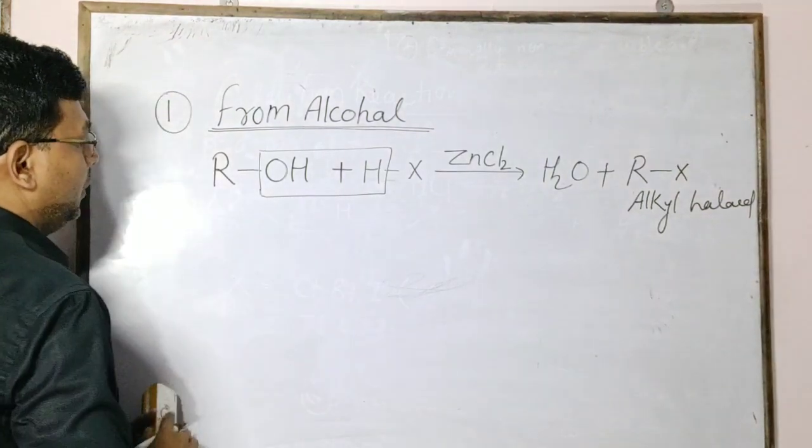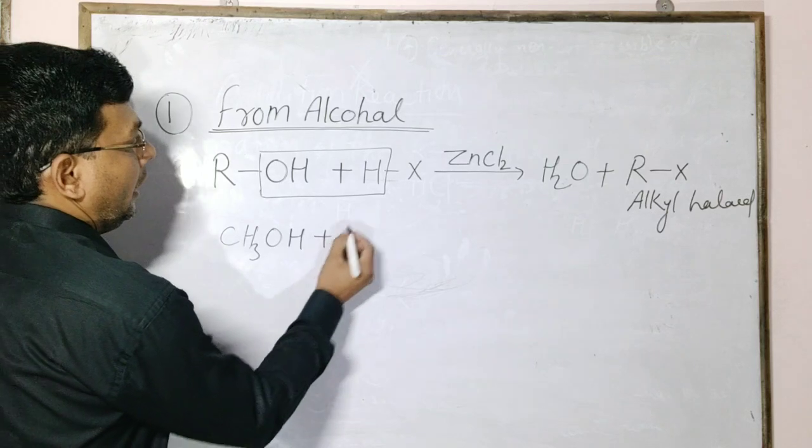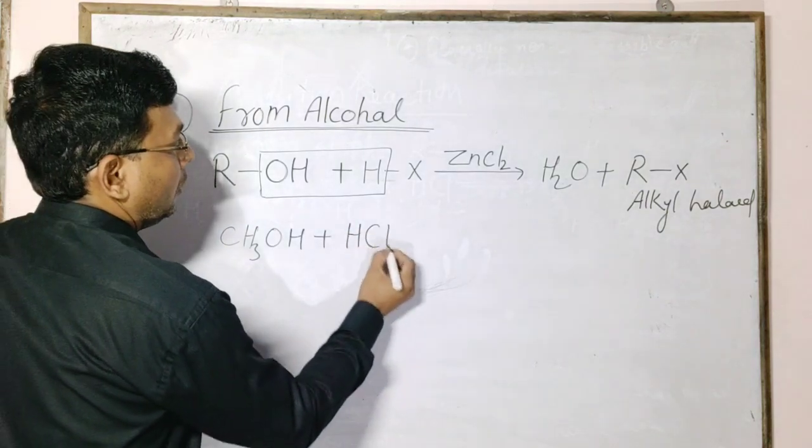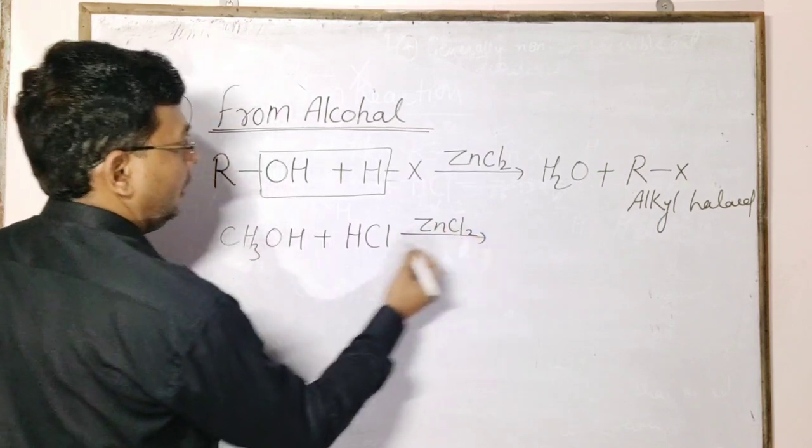Another example: methyl alcohol reacts with hydrogen chloride in the presence of ZnCl2, zinc chloride.